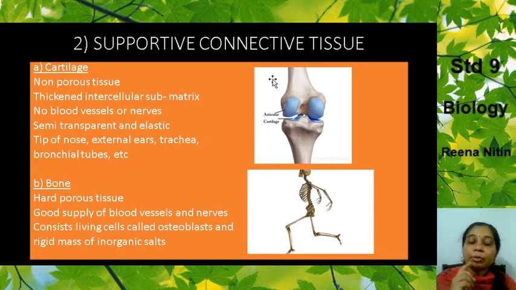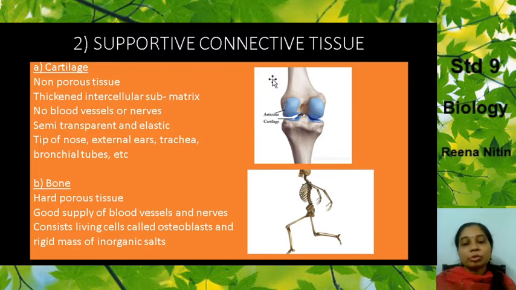Now the tip of the nose, the external ears, this is also a cartilage. Your external ears, your trachea, then the bronchial tubes. After the trachea, it divides into tubes. Those bronchial tubes are all made up of cartilage.